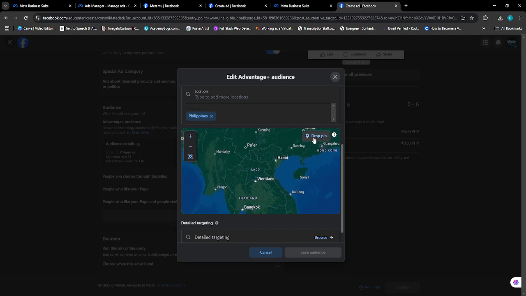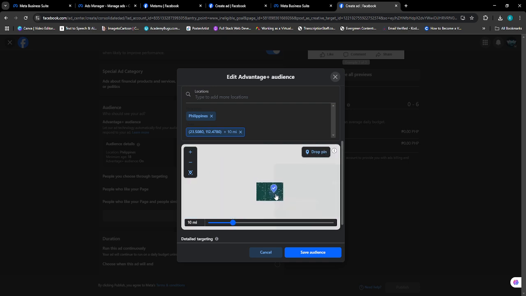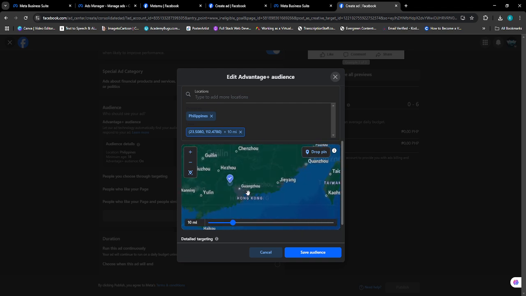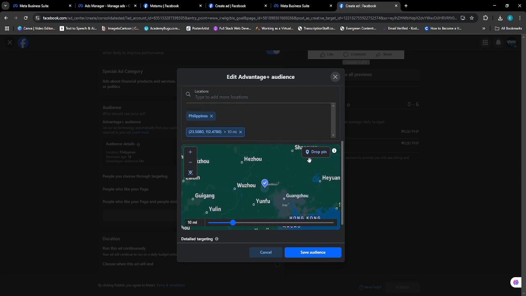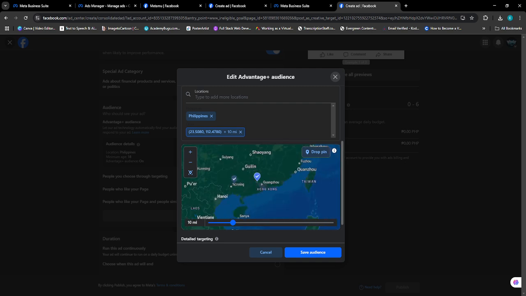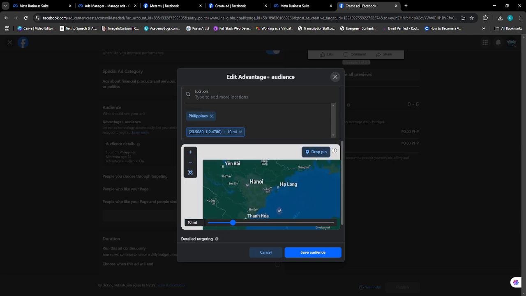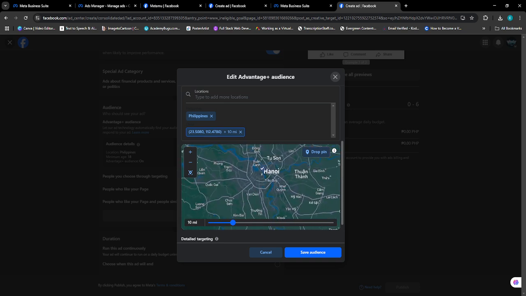If you want to get more players from Vietnam, we need to click drop pin. Okay, drop pin again. You need to click drop pin and then put it on the place where you want to run the ad. Okay. We're going to run the ad at the center of Vietnam, Hanoi.